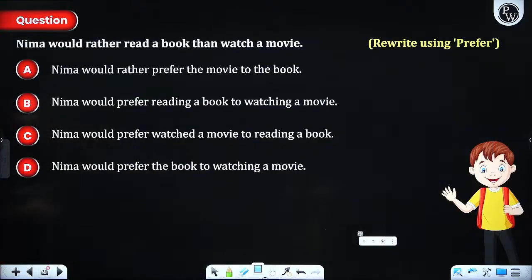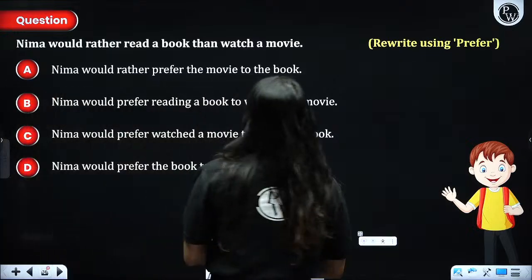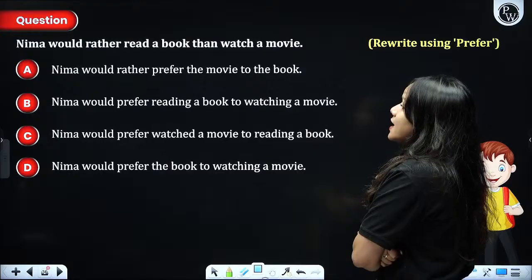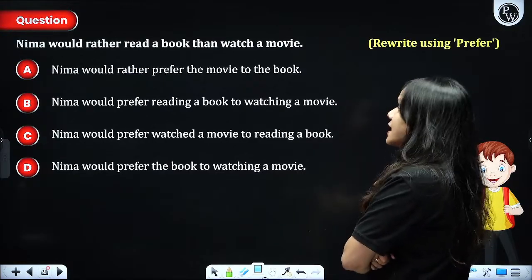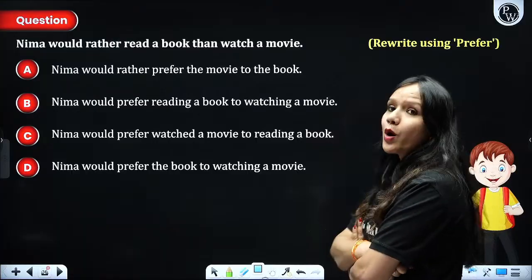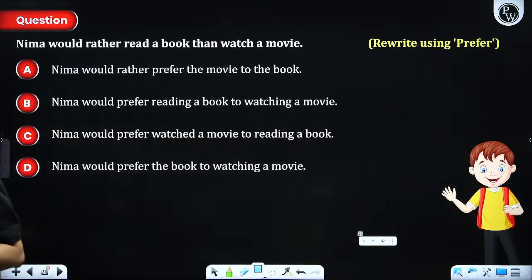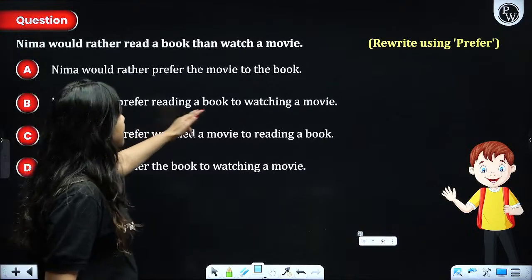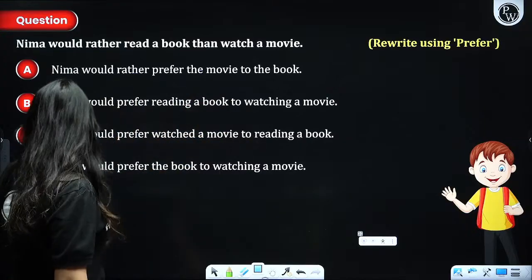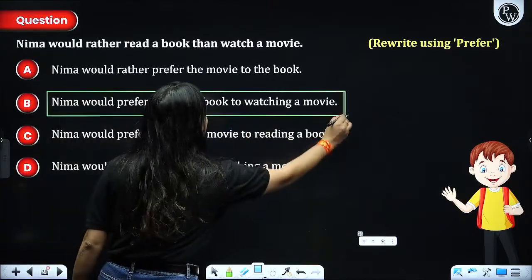Next, Nima would rather read a book than watch a movie. Nima would rather prefer the book to the movie. Nima would rather prefer reading a book to watching a movie. Nima would rather prefer watched a movie. Not at all. Nima would prefer the book to watching a movie. You decide what should be the most appropriate answer to the question. Definitely, Nima would prefer reading a book. We have reading along with watching a movie. So this is our most appropriate answer to the question, guys.